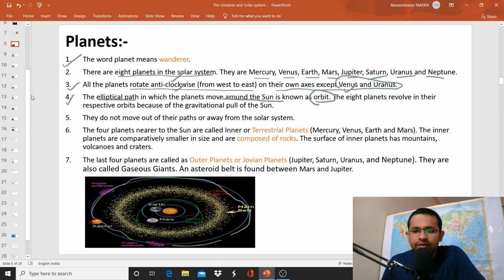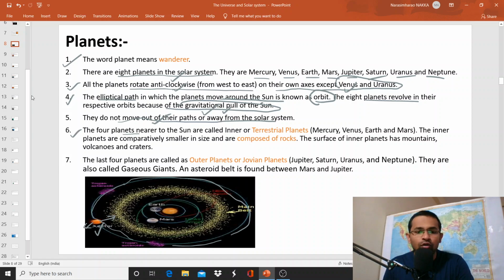And the 8 planets revolve in their respective orbits because of the gravitational pull of the sun. That means Jupiter revolves only in its orbit. It won't move beyond its orbit and it won't enter into orbits of other planets. So why is this happening? It is because of the gravitational pull of the sun. And they do not move out of their paths or away from the solar system because of the gravitational pull of the sun.